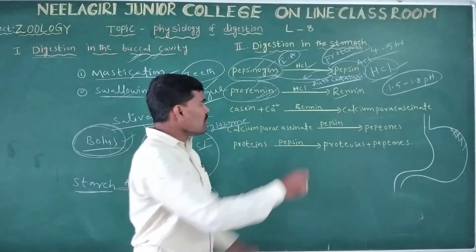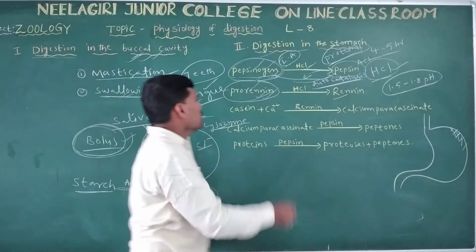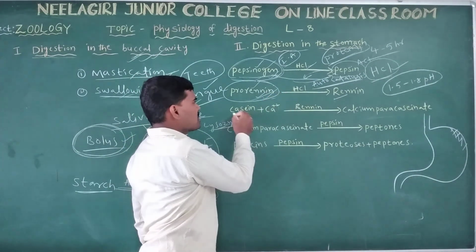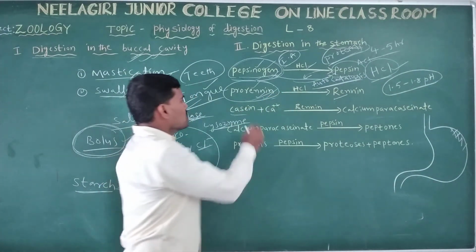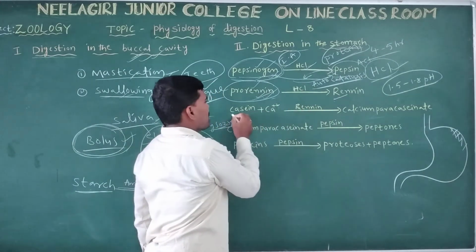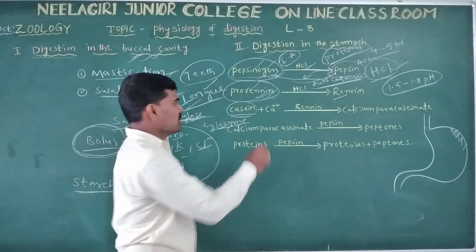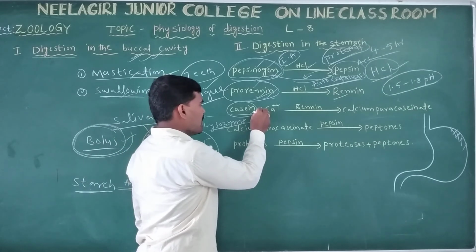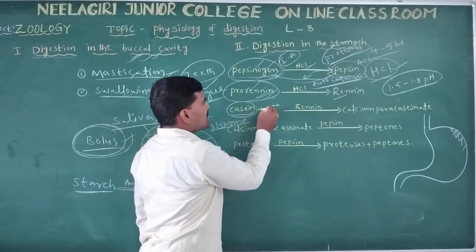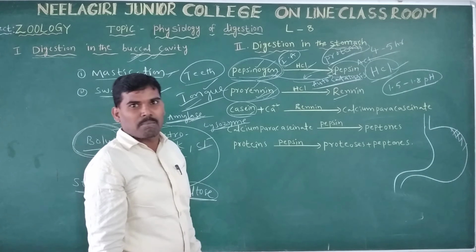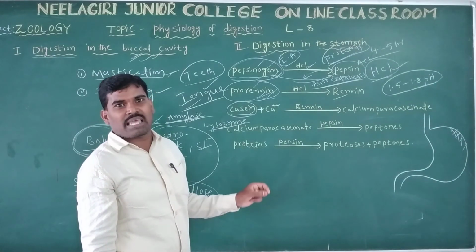Renin is found in infants, who are children. Renin acts on casein, a type of milk protein. Milk protein plus calcium ions.